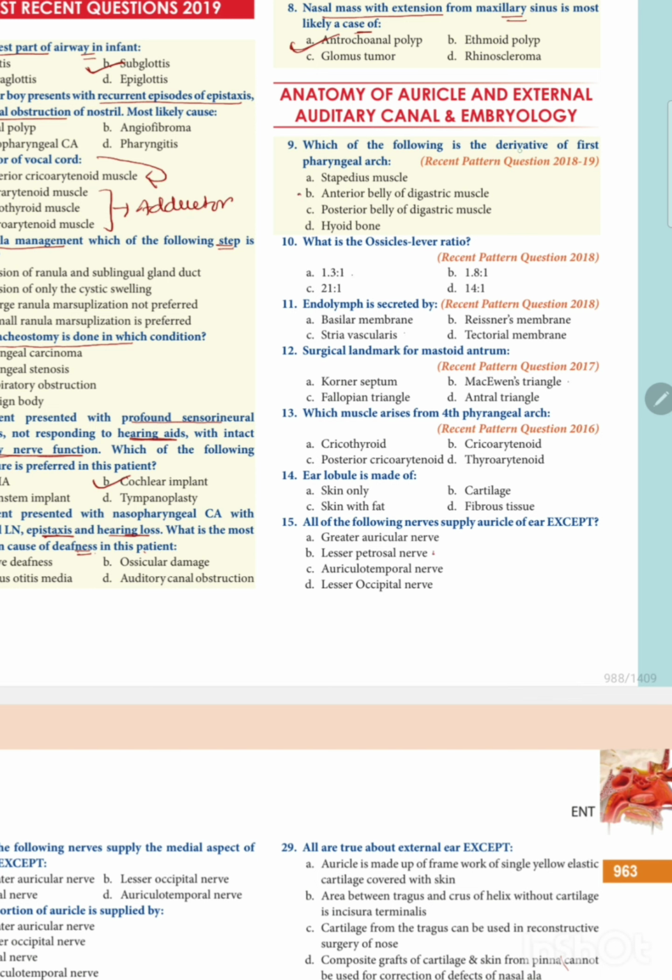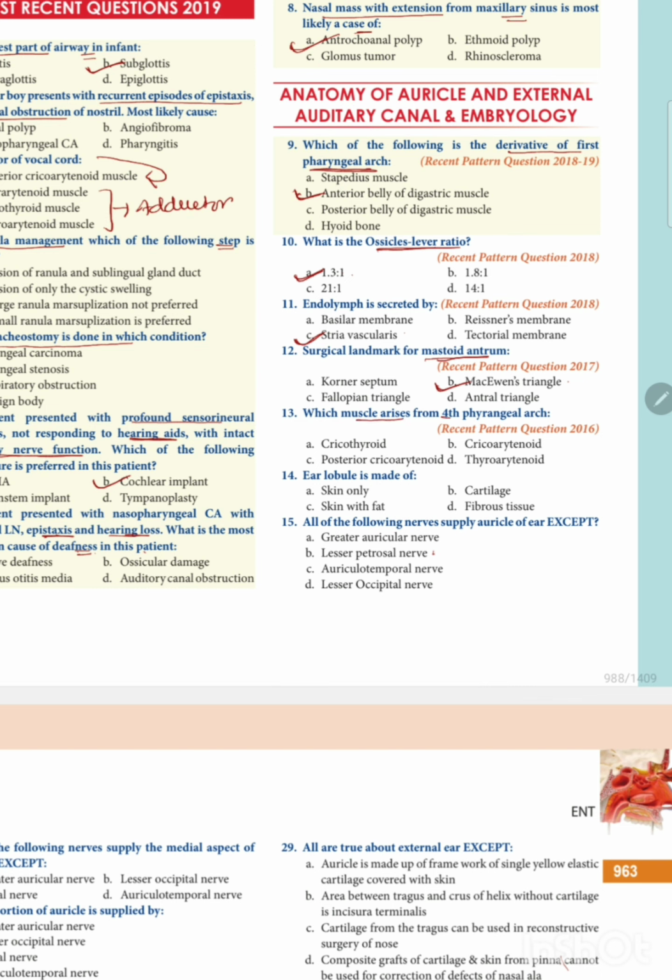Which of the following is a derivative of the first pharyngeal arch? The anterior belly of the digastric muscle. Which is the ossicle lever ratio? 1.3:1 is the ossicle lever ratio. Endolymph is secreted by the stria vascularis. The surgical landmark of the mastoid antrum is MacEwen's triangle.